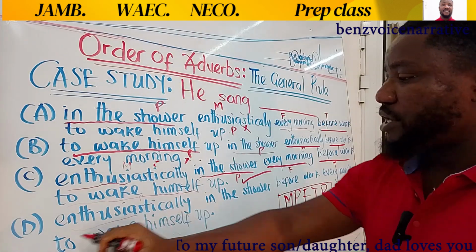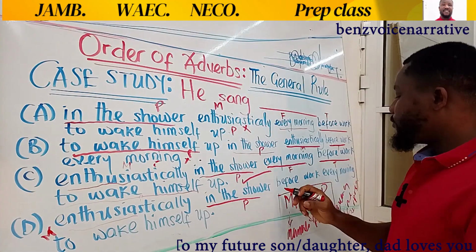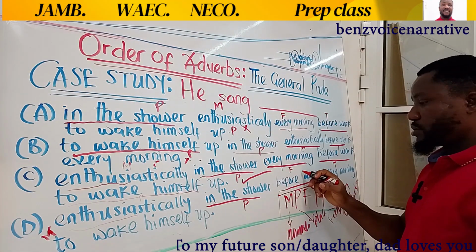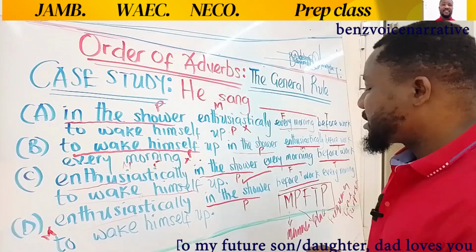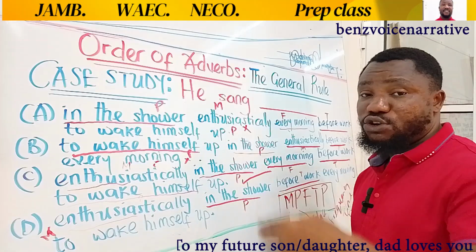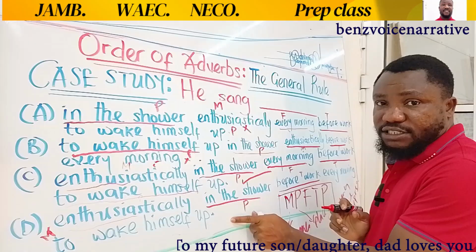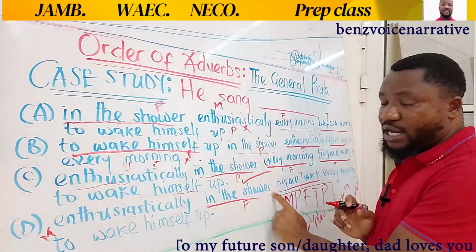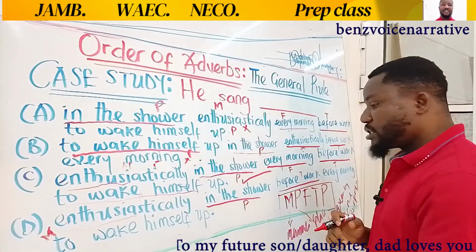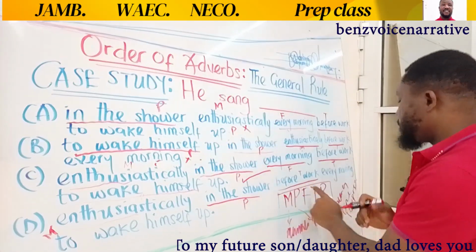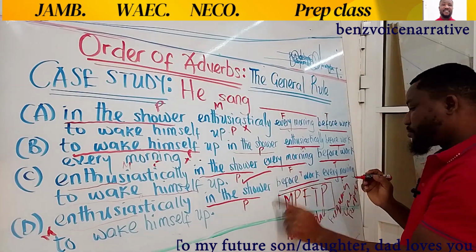Enthusiastically is manner, okay, we have manner. In the shower is talking about place. Before work is talking about time, okay. MPT. I did mention while introducing this lesson that when you have 5 adverbs, beyond manner, place, and time, time doesn't come immediately after place. You only apply this MPT formula when you have just 3 adverbs tested: manner, place, and time. Every morning is talking about frequency. Frequency should have come before time actually.